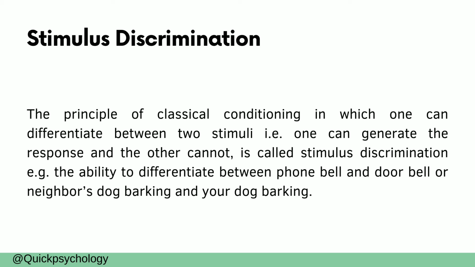Stimulus discrimination: the principle of classical conditioning in which one can differentiate between two stimuli, where one can generate the response and the other cannot, is called stimulus discrimination. An example is the ability to differentiate between a phone bell and a doorbell, or a neighbor's dog barking and your dog barking.